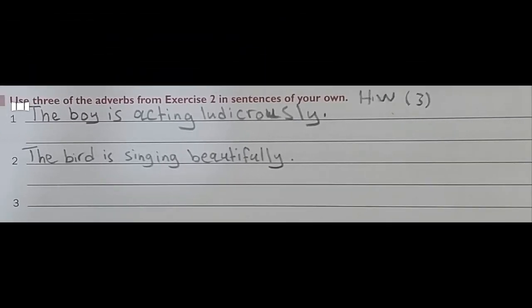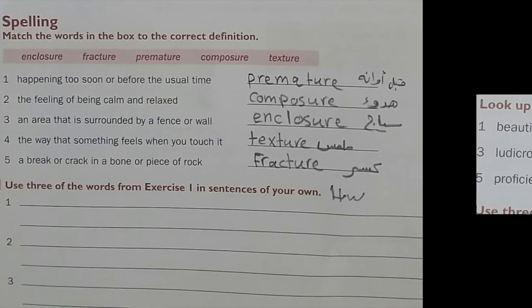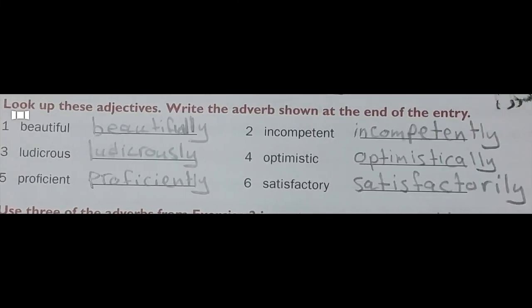The third one is homework. You write a sentence about the word proficiently, incompetently, optimistically and satisfactorily. Choose one of them and write me a sentence about it.